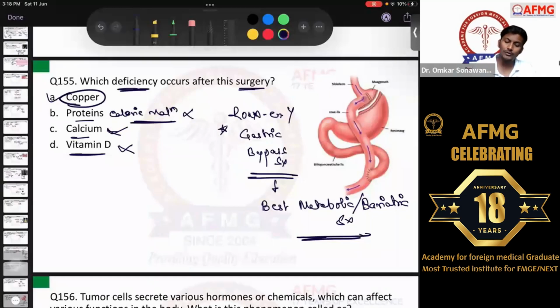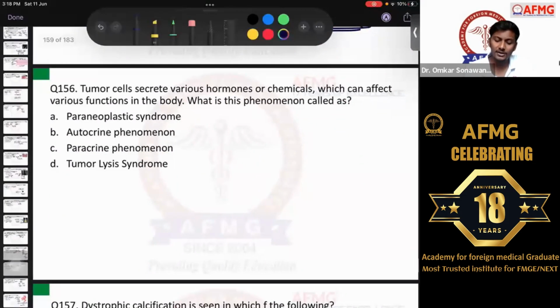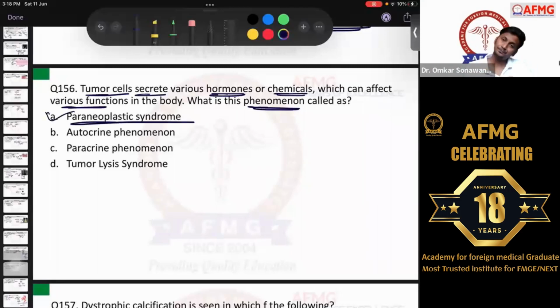Okay? Moving further. Question number 156. Tumor cells secrete various hormones or chemicals which can affect various functions in the body. What is this phenomenon called? So this phenomenon is nothing but malignant cells secreting certain hormones or chemicals which act like the normal hormones in the body. This is what is known as option A, paraneoplastic syndrome. We have discussed various paraneoplastic syndromes, and I told you the definition also, it is important.